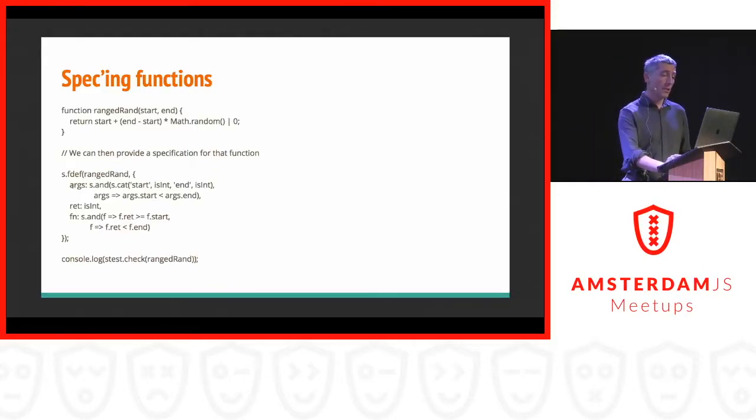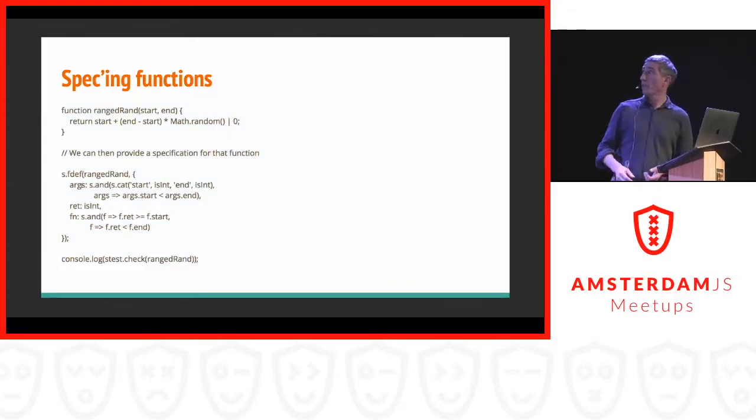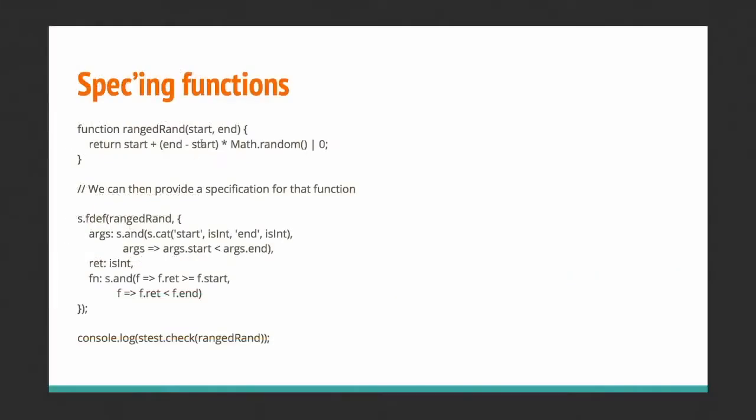The first step is I specify the arguments. In this case my arguments are a concatenation of start and end. So the start and end here should both be integers. So I specify here that start should be an int, and the end should also be an int. I also specify that for the args I can use, the start should be less than the end. So that's the input I specify.